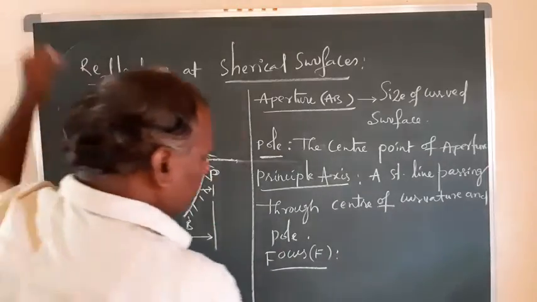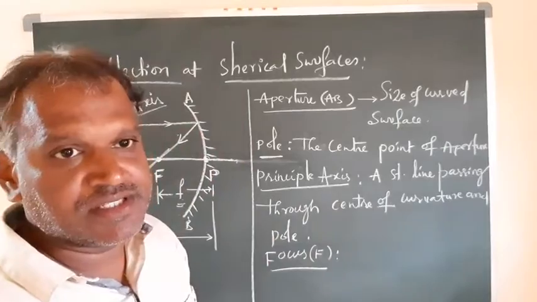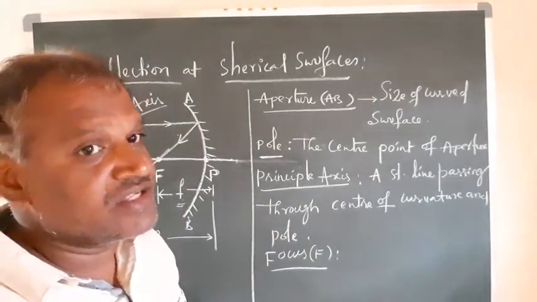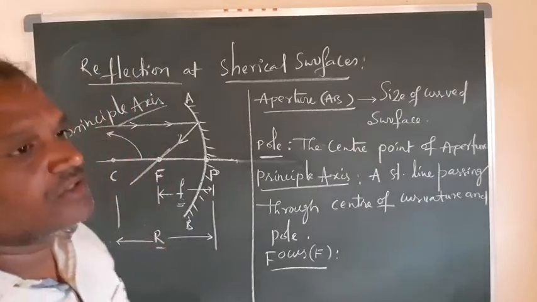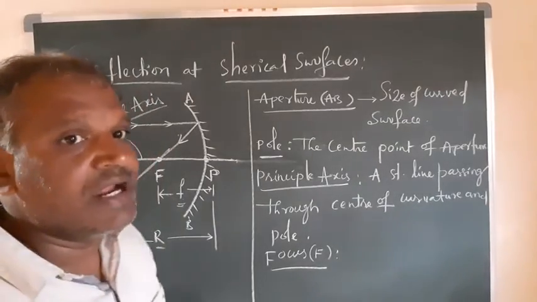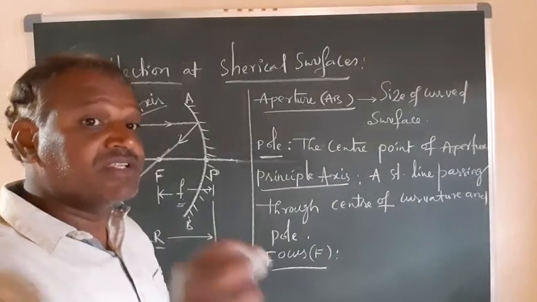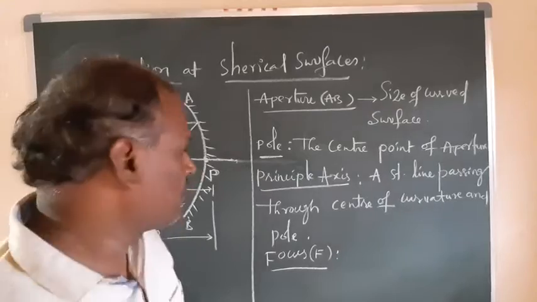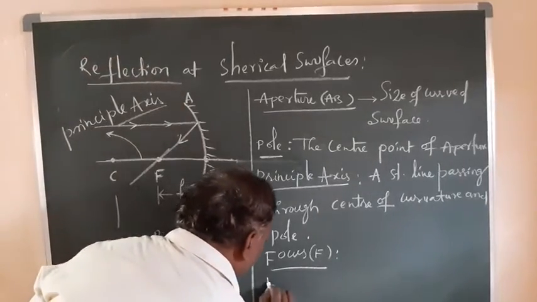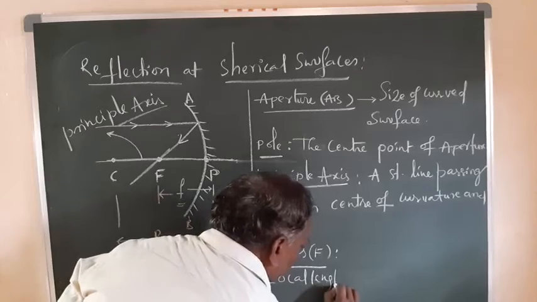So I'll give you that one also. Focus, as I already said, is a point on the principal axis where the reflected ray coming from infinity is intersecting. Correct? So the ray of light is coming from infinity, and after reflection it intersects the principal axis. That intersection point is called the focus. Okay. Now here, focal length.